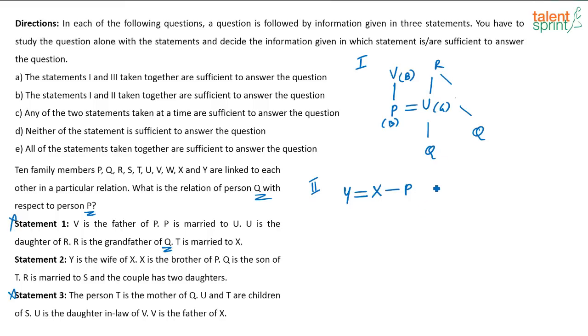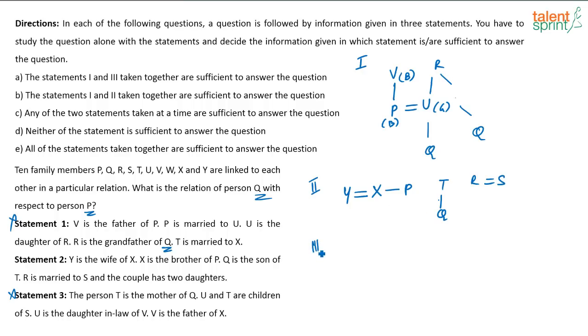Q is the son of T. Okay, now I don't know where to even put that. Q is the son of T. So there is some person T whose son is Q, and it is said that R is married to S. Again, using all this, I cannot find out the relationship between P and Q.